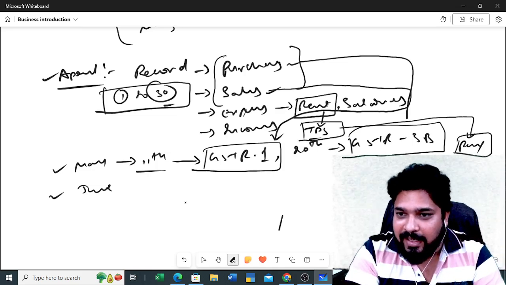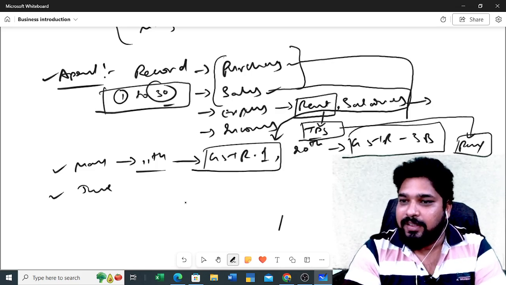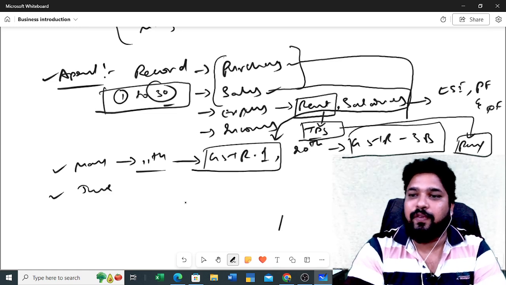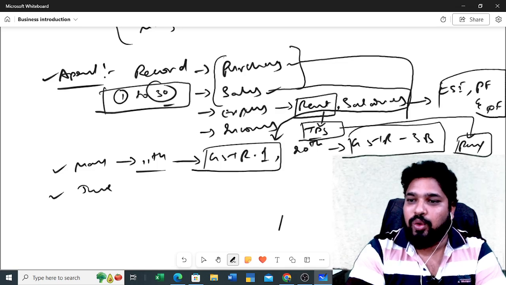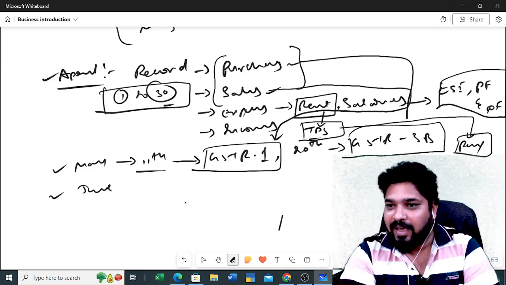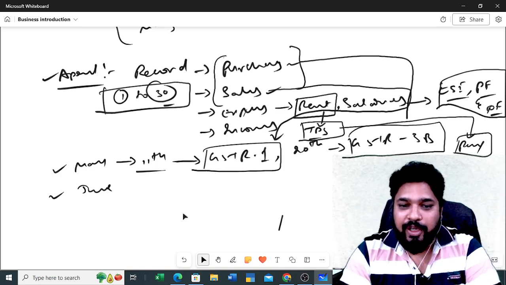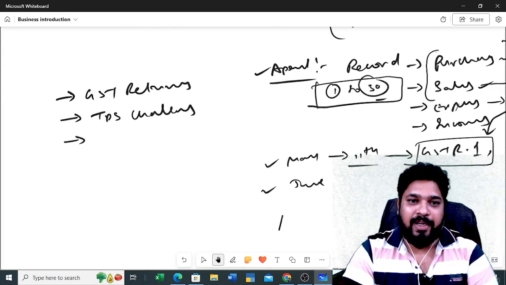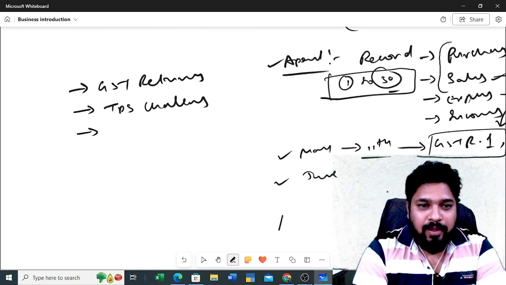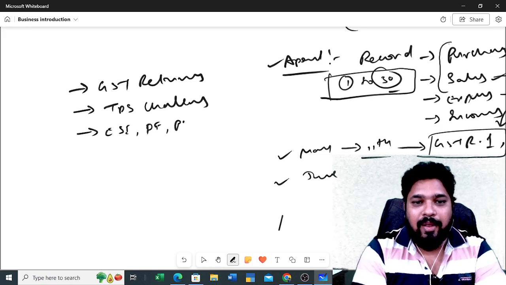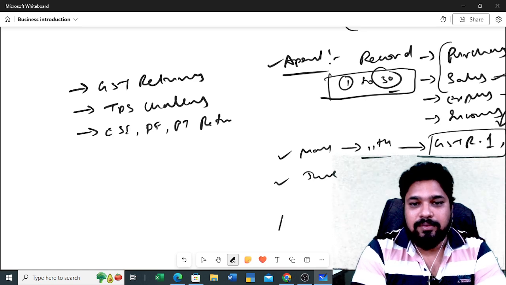And regarding the salaries, if you have registered with ESI, PF and PT, PT means professional tax. If you have to do all these things, these particular returns, ESI return, PF return and PT returns, you need to file for the company. Okay, you need to file your ESI returns, next PF and PT returns you need to do.